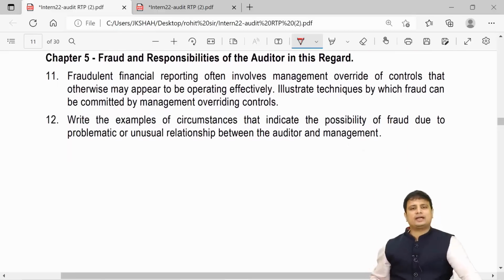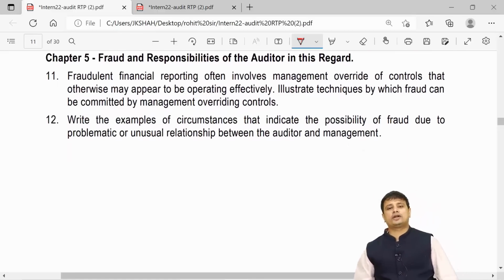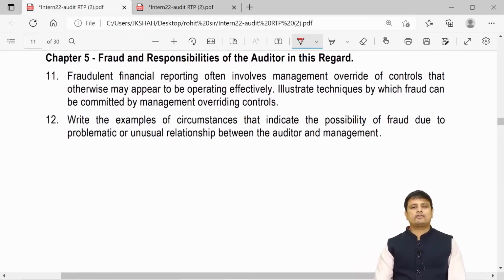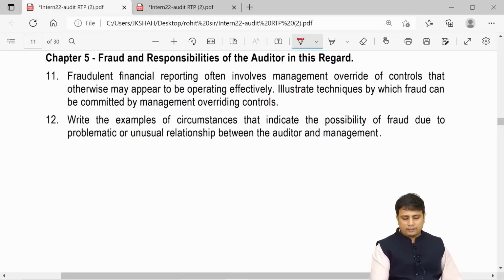Chapter number 5, that is fraud and responsibilities of auditor in this regard. The fraudulent financial reporting often involves management override of control that otherwise may appear to be operating effectively. Illustrate techniques by which fraud can be committed by management override of control. So how can they override?